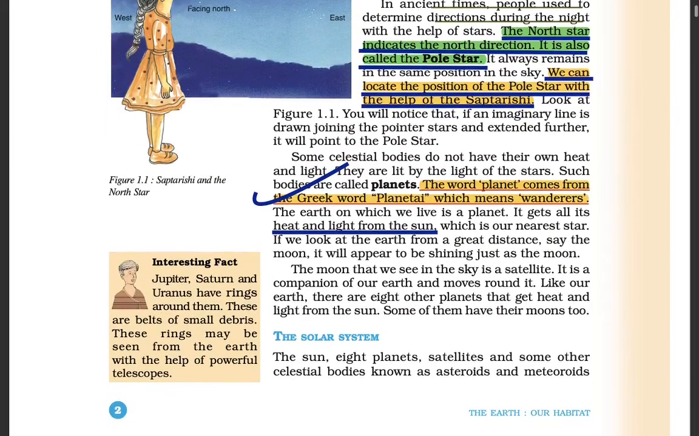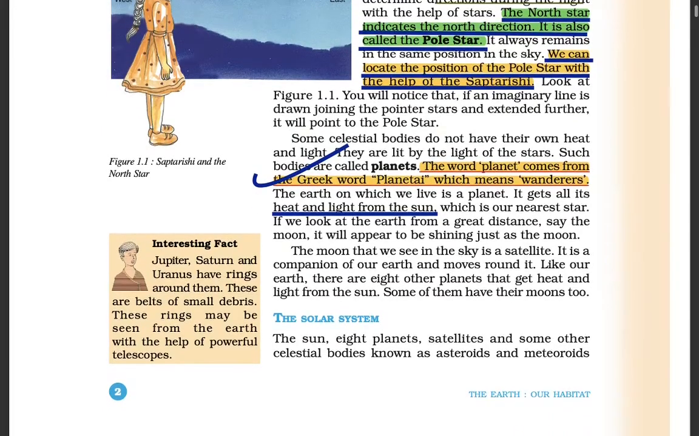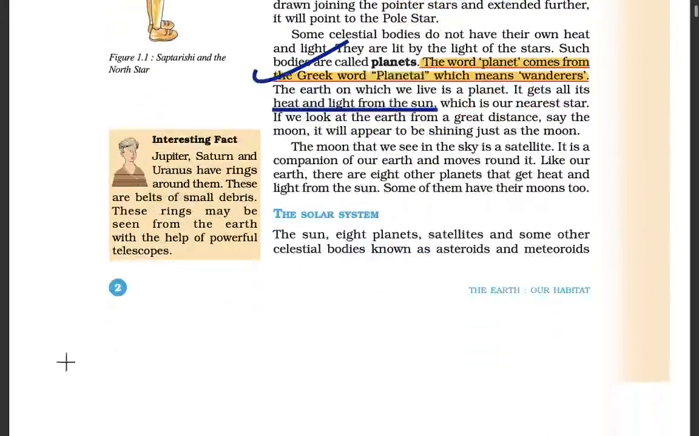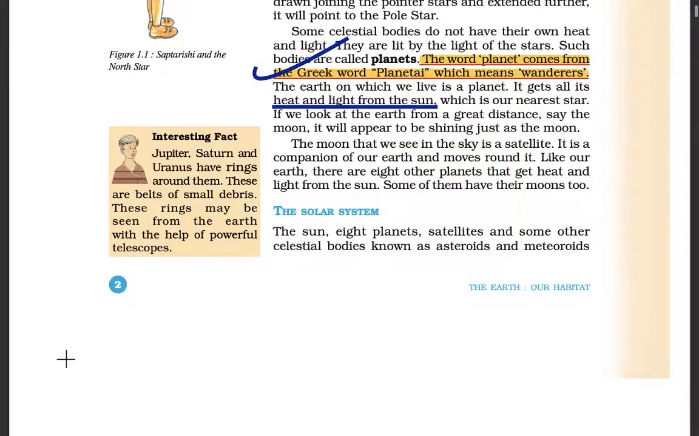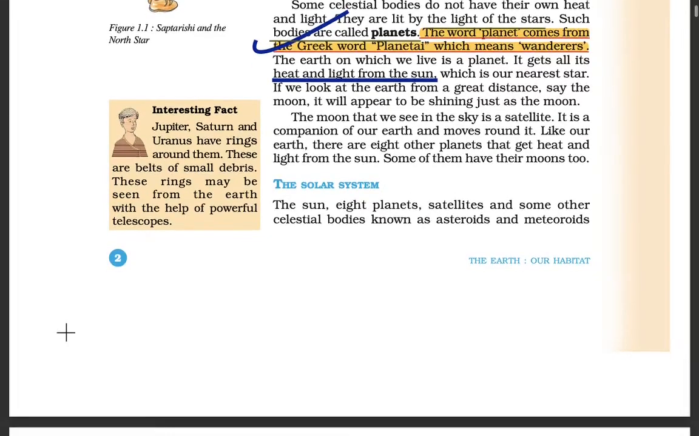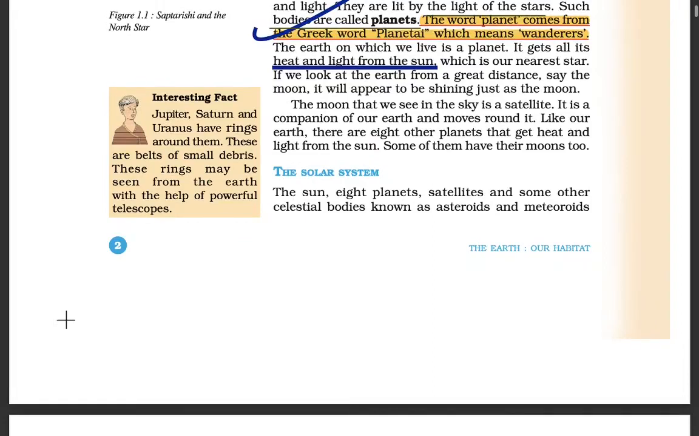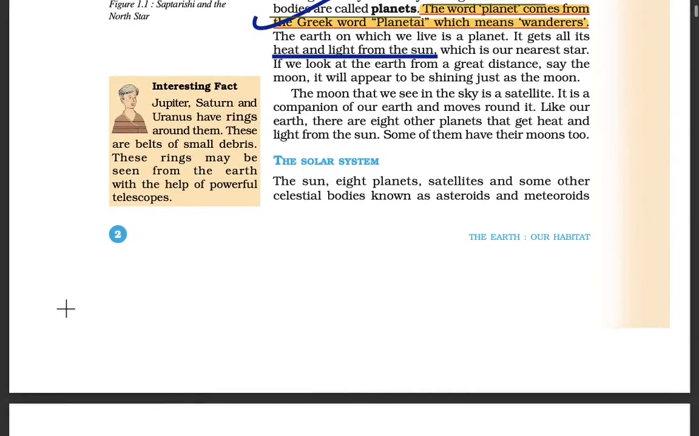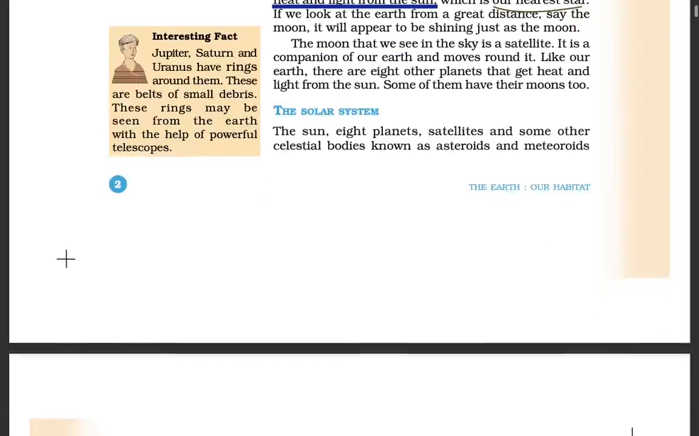Now we can look at the position of the pole star with the help of the Saptarishi. Now there are some celestial bodies that do not emit their own heat and light, and they are lit by the light of others. Such bodies are called planets. The word planet comes from the Greek word planetes, which means wanderer. The Earth is the planet on which we live, and it gets all its heat and light from the sun, which is one of our nearest stars at least. So this is what we have now.